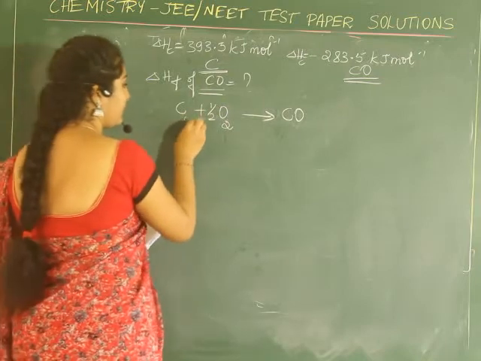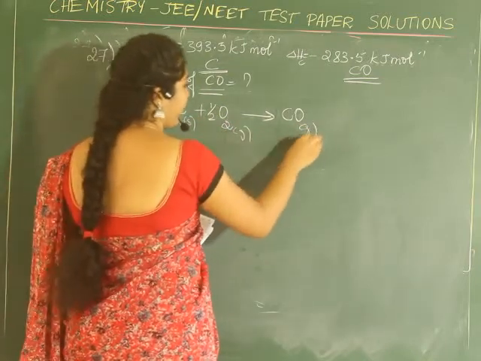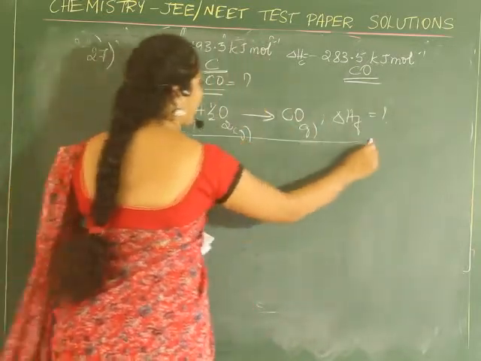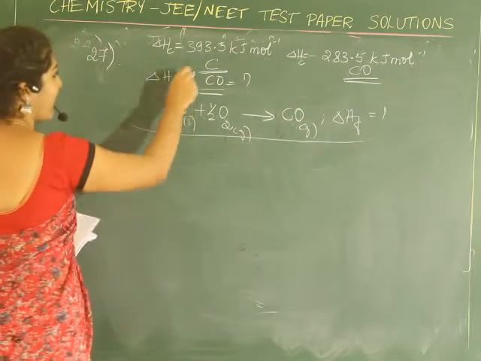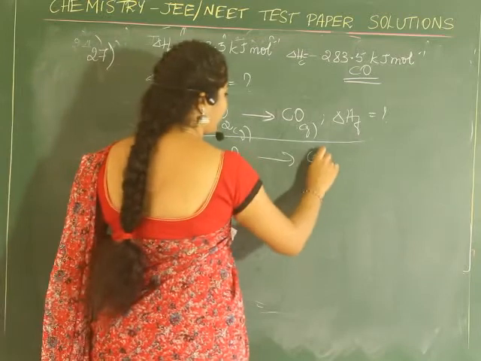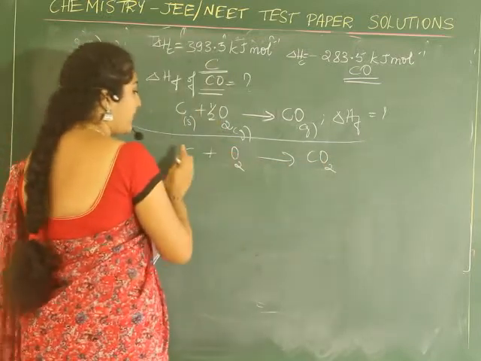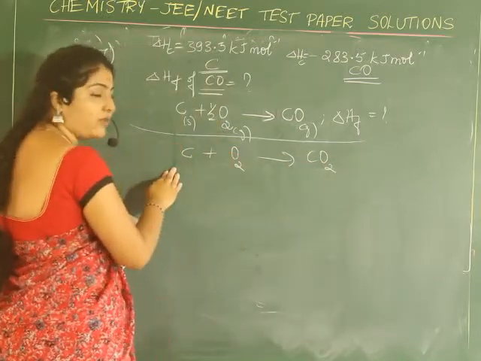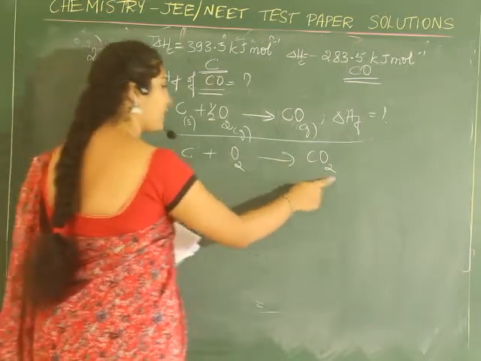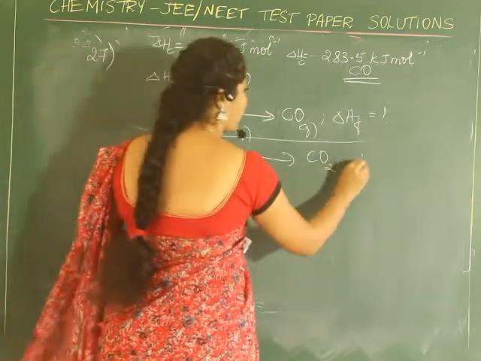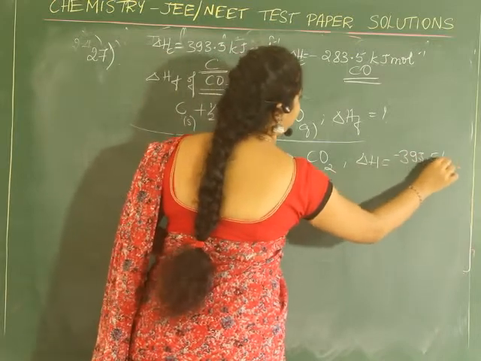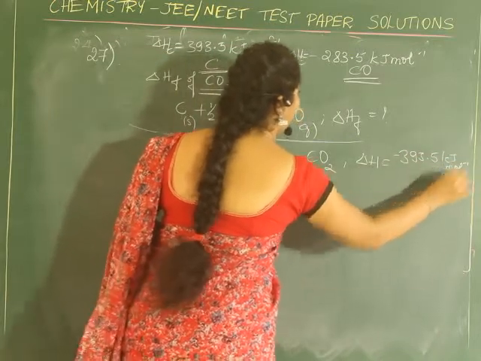Clear? Since these things you already know, this is what we need to find out. We do not know. Now this is the required equation. Keep it aside. Now let us write the equations for this. Combustion, carbon burning in the presence of excess of oxygen to form carbon dioxide. Here this substance must be 1 mole which you have taken, which is undergoing combustion. So it is 1. Here it is 1, here it is 2, here it is 2. It's balanced. I'm not mentioning the states here. Please do mention. You know it. Minus 393.5 kilojoule per mole.